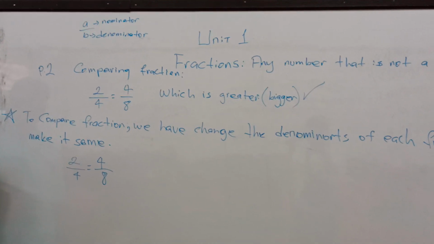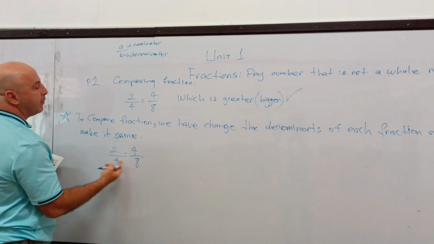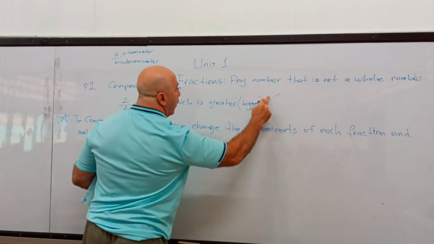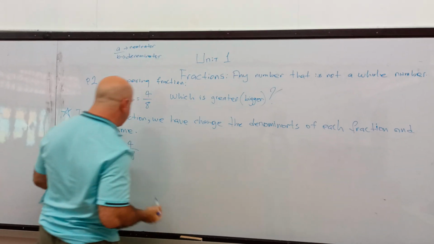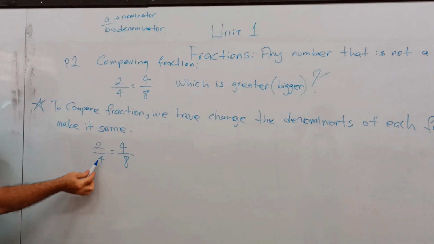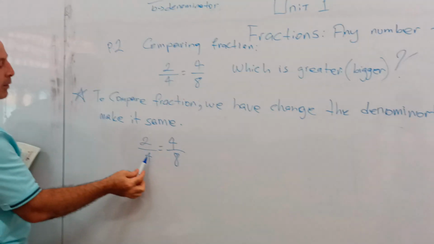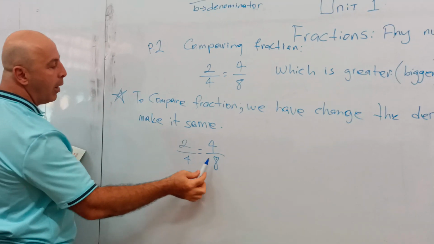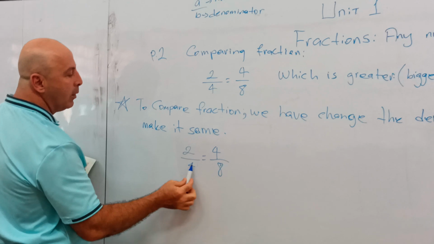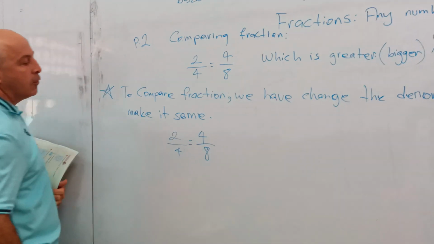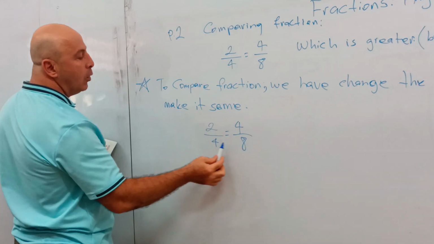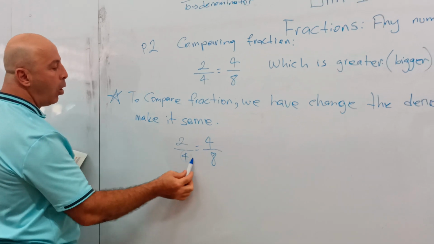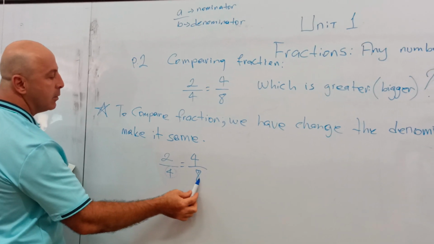So, okay, now the question is, which one is bigger? I have denominator 4 here and 8 over here. I want to make them the same. So I can change 4 into 8, it's easier.